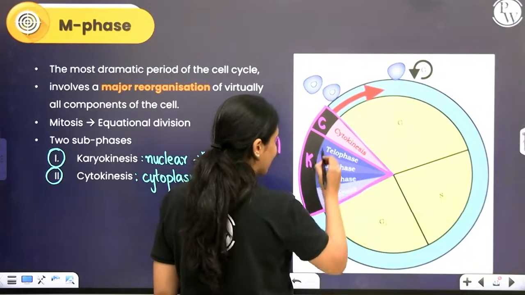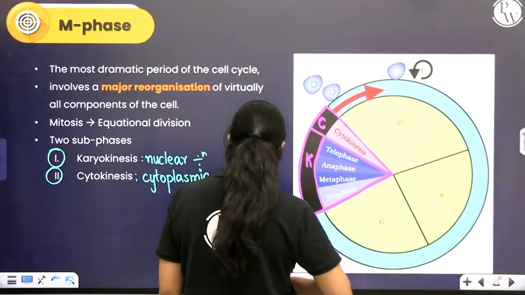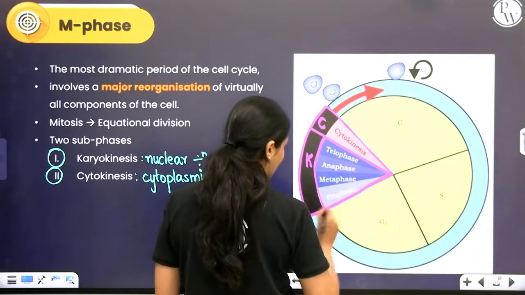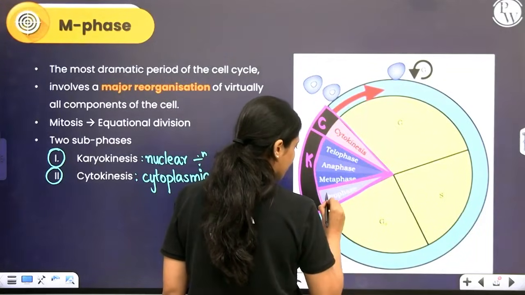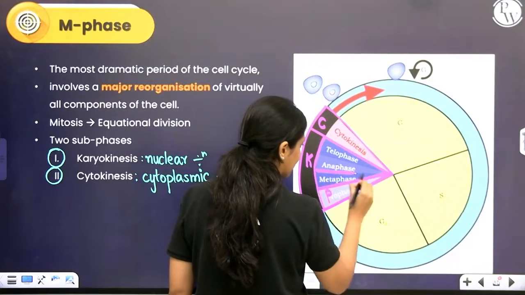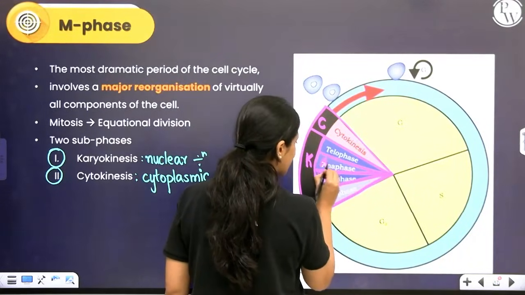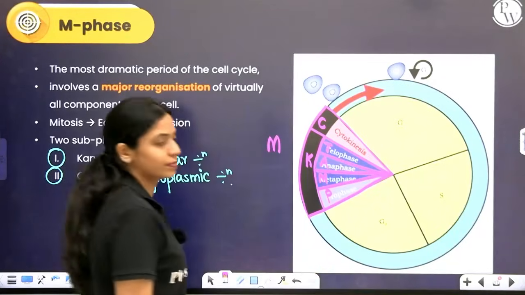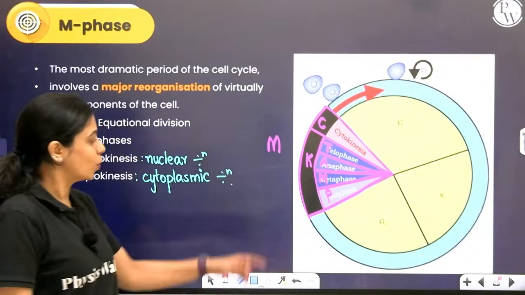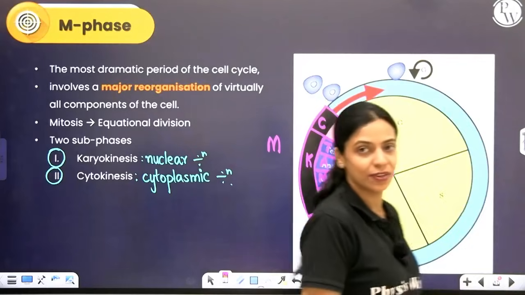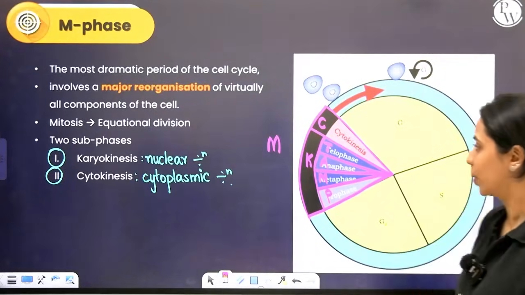Karyokinesis is further divided into 4 stages or phases, you can call it: prophase, metaphase, anaphase and telophase. We'll have to learn about what happens exactly in each of these phases. Okay?